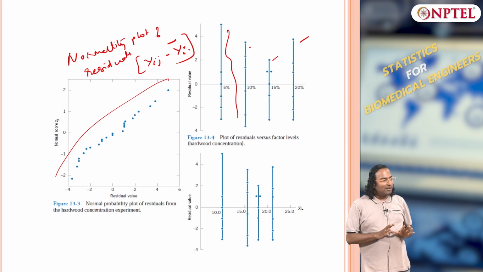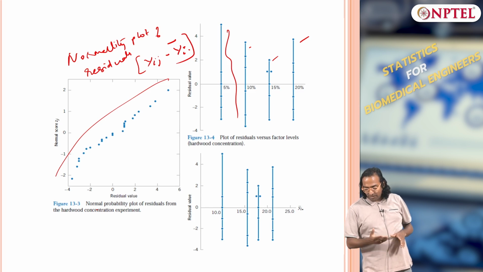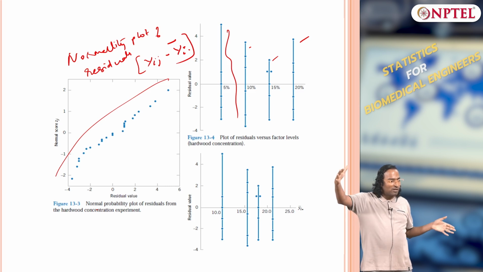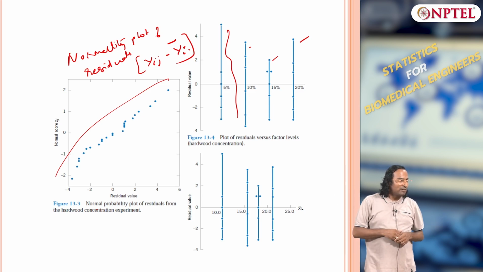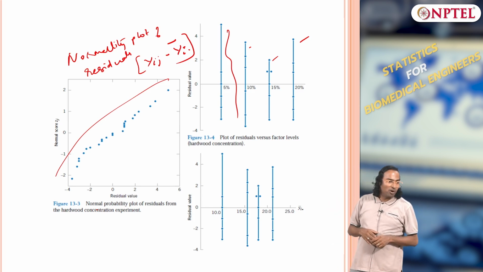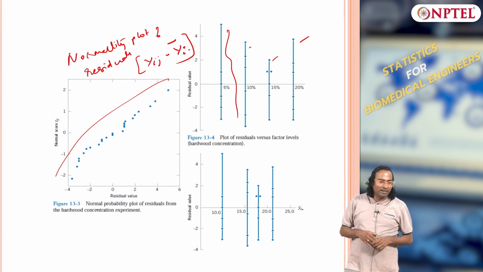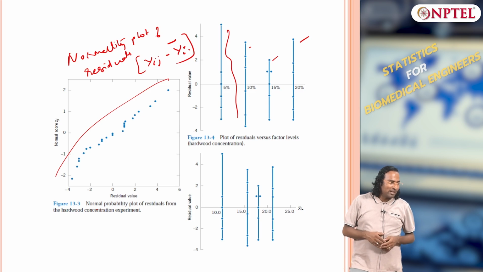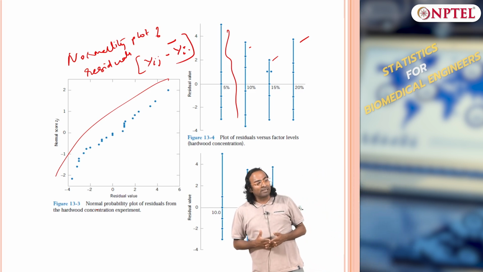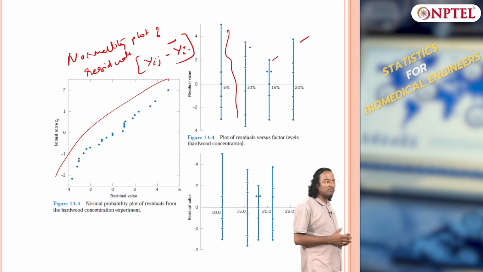Statistically, you look at the length of the bars. Take for example 5% and 20%, are they very different? Is the spread looking very different? I know 5 and 15 may look small, 15 is looking small, but 5 and 20 almost, right. So those are quick visuals to take and say whether there is something glaringly wrong or not.